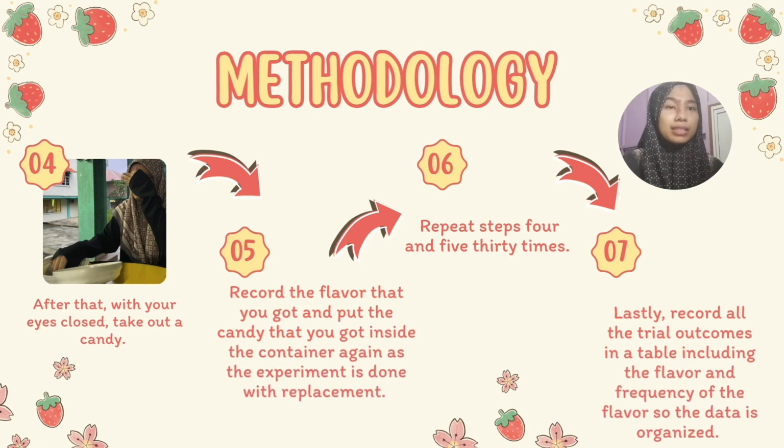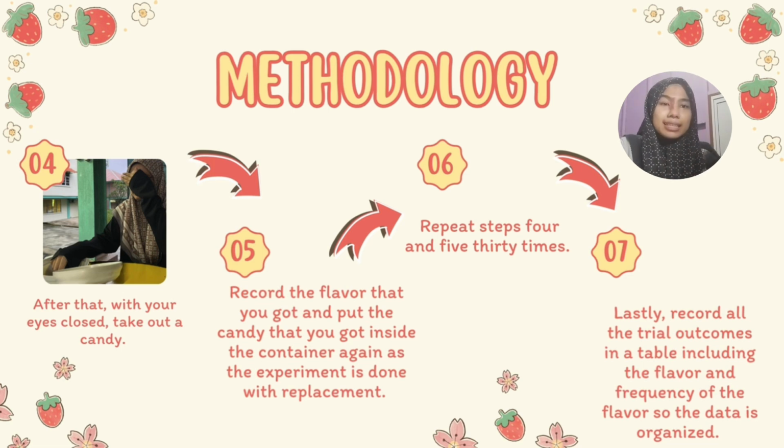After that, with your eyes closed, take a candy. The fifth step is to record the flavor that you got and put the candy inside the box or container once again, since this experiment is, once again I repeat, with replacement. Next, repeat step 4 and 5 for 30 times. Last but not least, record all the trial outcomes in a table including the flavor and the frequency of the flavor so the data is organized.